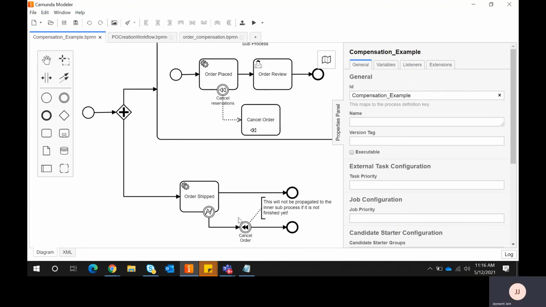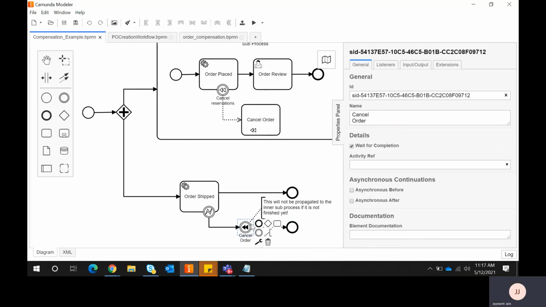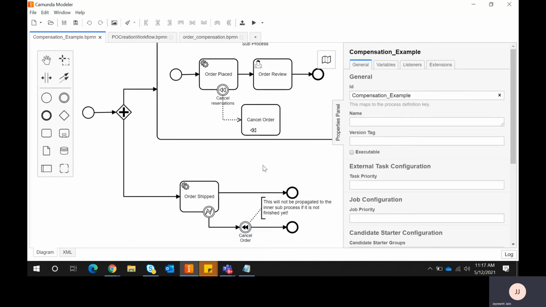So manually also, this is more of what I wanted to explain here. If you don't want to add a transaction box manually, if you want to redo only one of the tasks, Camunda provides a good feature of compensation. You can do that. So I hope everything is clear.